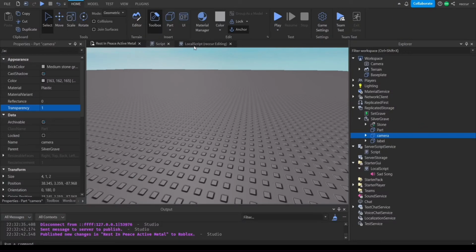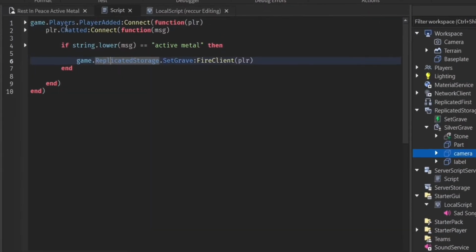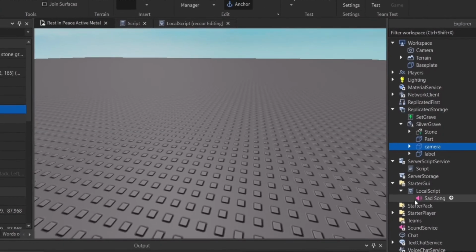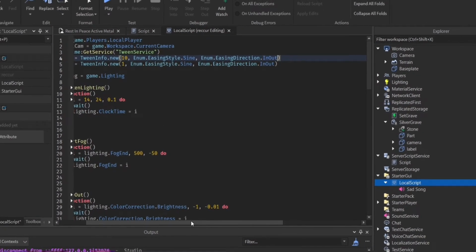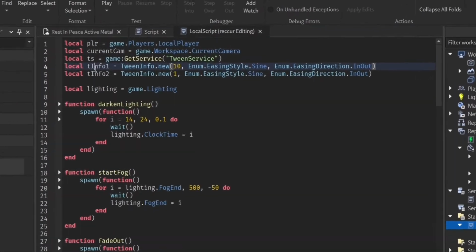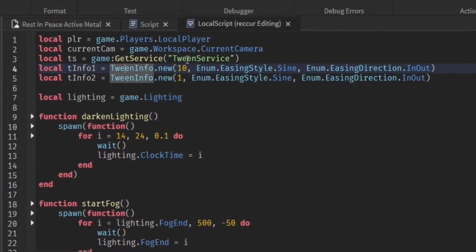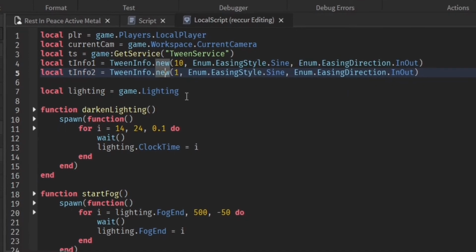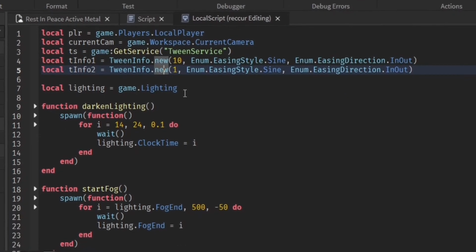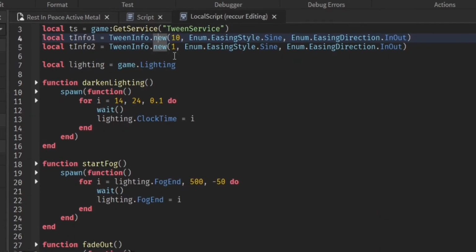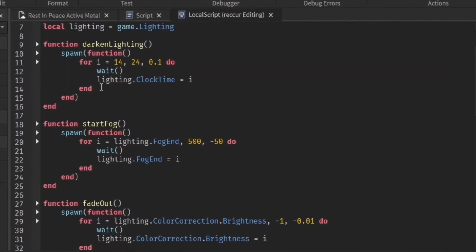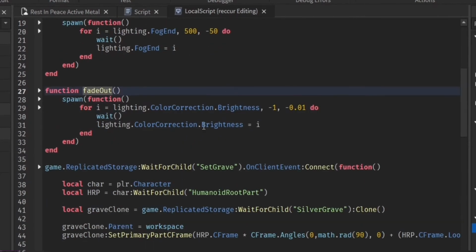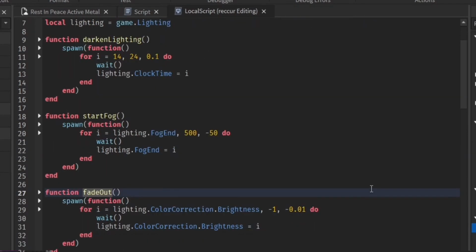Anyways, how did I make this game? Okay, so we detect when the player chats Active Metal, and we fire the client. When we fire the client, this is mostly a local script thing, so we make some tween infos. This one is for the camera, and this one is for the grave, so when it comes up from the ground. We get TweenService. This is just some random stuff, like darken the lighting, start the fog, fade out. Just for the lighting and stuff like that.